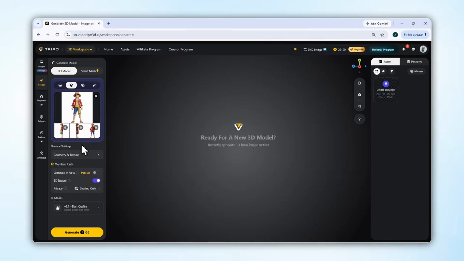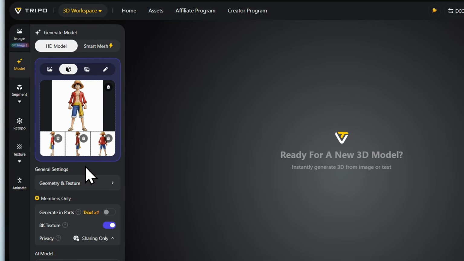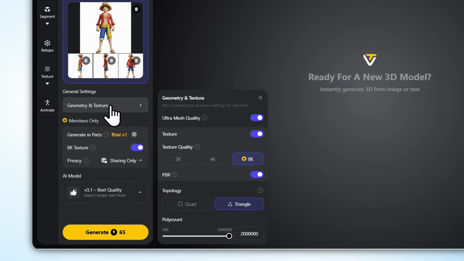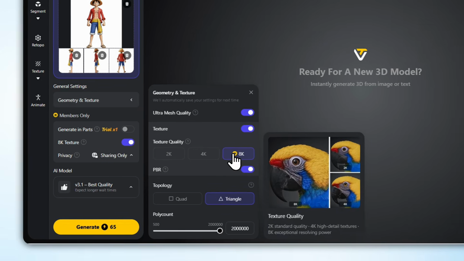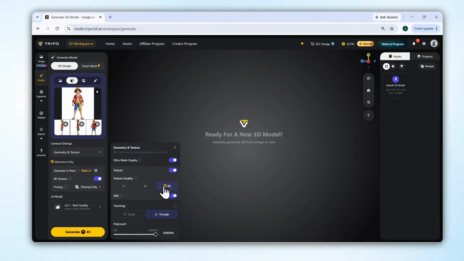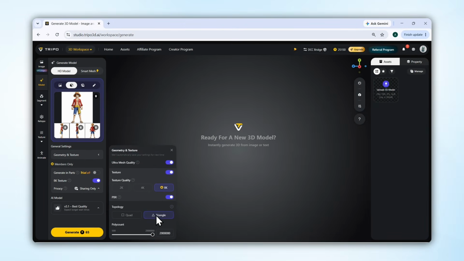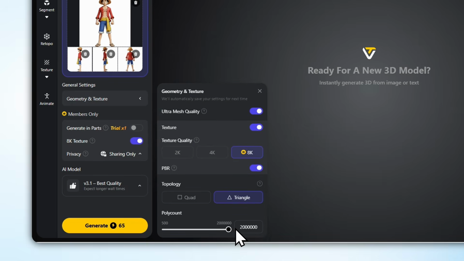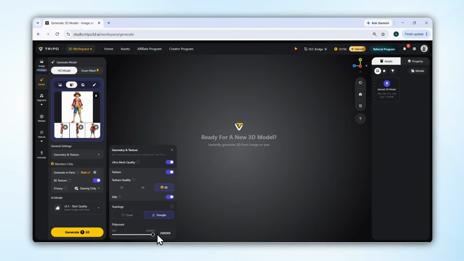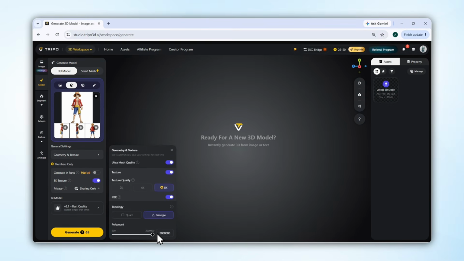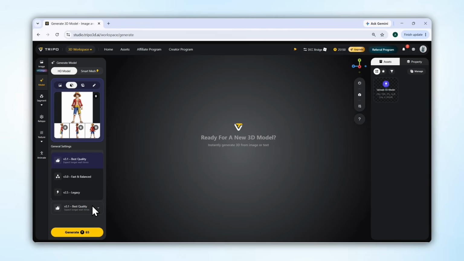Now, once the multi-view images are generated, you'll find the Geometry and Texture option below. As soon as you click on it, you'll get even more settings to customize the quality of your 3D model. First, set the quality to 8K. But before saving the settings, there's one more thing you should definitely check. Set the poly count to maximum so the AI can add as much detail to the model as possible. Now, when you click on AI models, you'll see all of the available models here. Among them, version 3.1 is the most powerful model, so for now, I'll select this one.